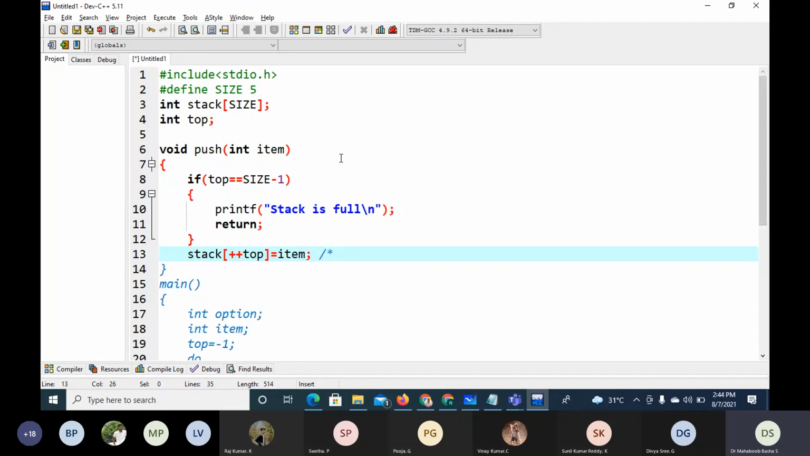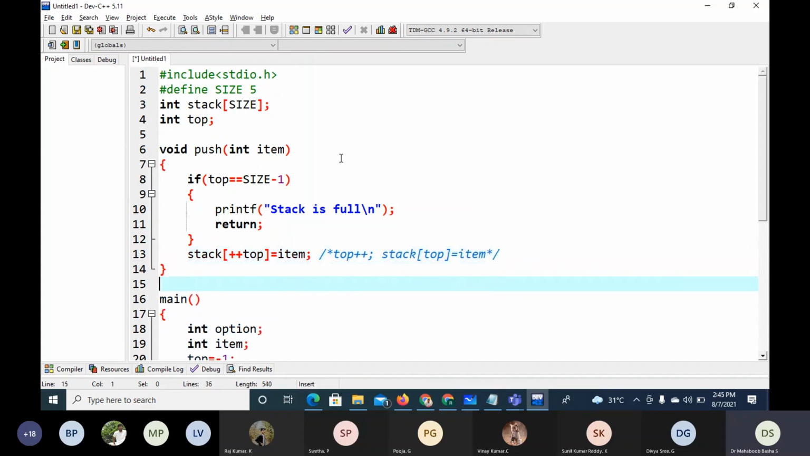The first step is increment top. Then second step is stock, move the item into the stock. So instead of 2-step process, I'm writing in 1 step using pre-increment operation. So this is push operation, simple operation.